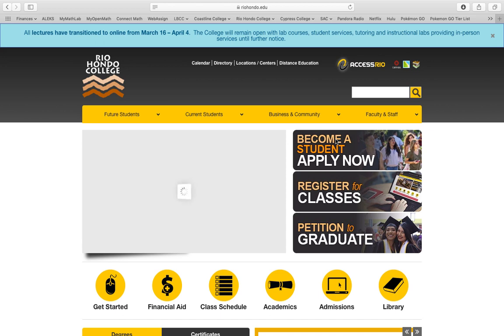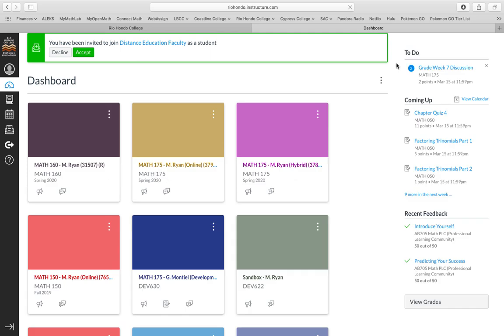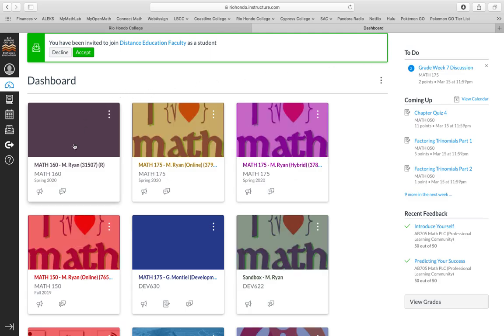I wanted to start out by going to riohondo.edu. This is just the regular front page of the Rio Hondo College website. And we are going to go to Canvas. She integrated Canvas in with My Open Math, so I wanted to show you how to use that as well as how to get to My Open Math.